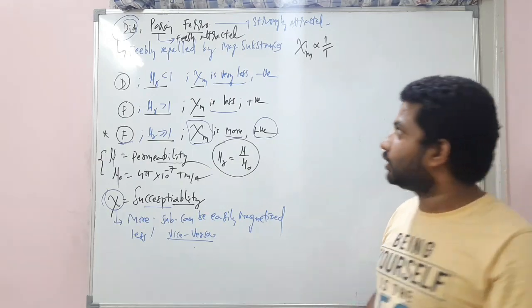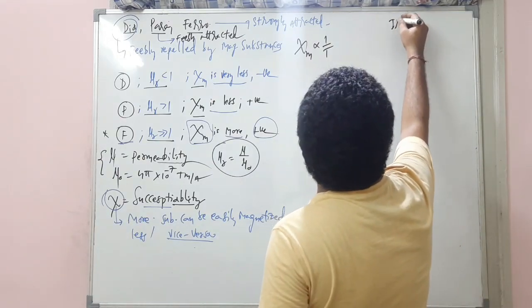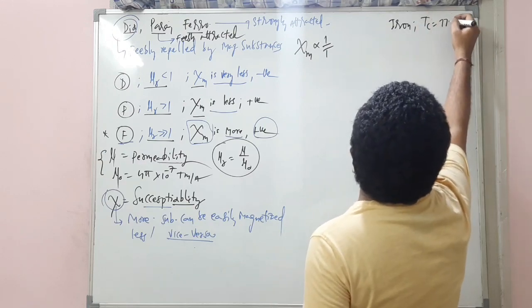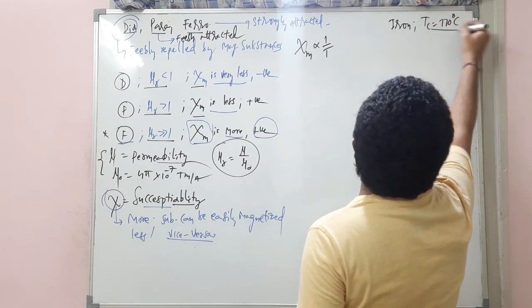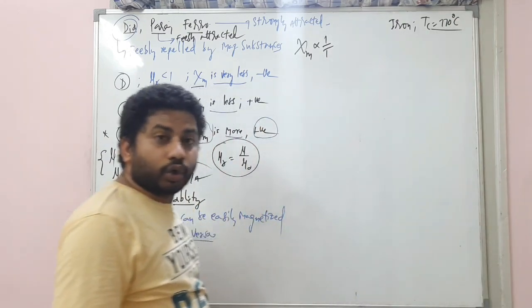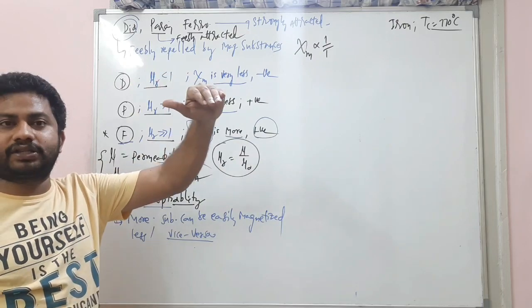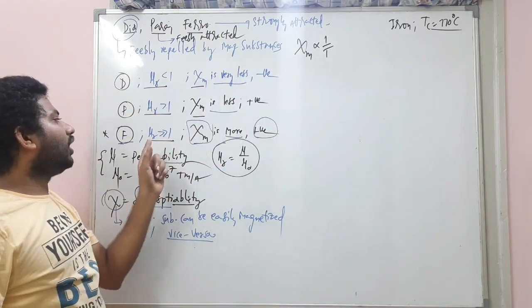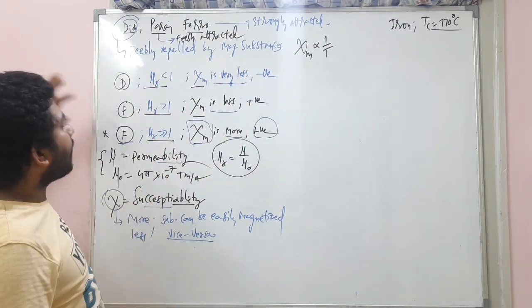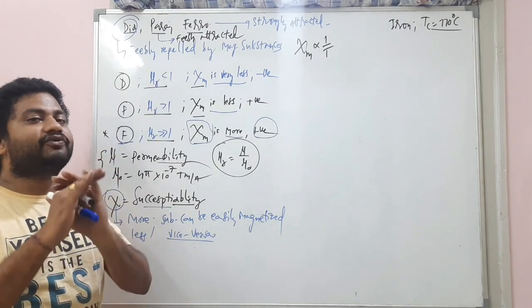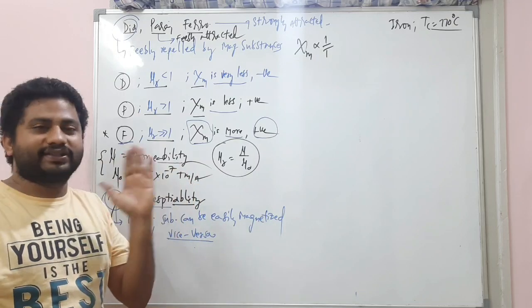Curie's temperature. For example, for iron, Curie's temperature is approximately 770 degrees Celsius. So, when you heat the iron up to this temperature, that iron is not at all a ferromagnetic substance. This is a paramagnetic substance. Clear? I hope it's very clear for students.